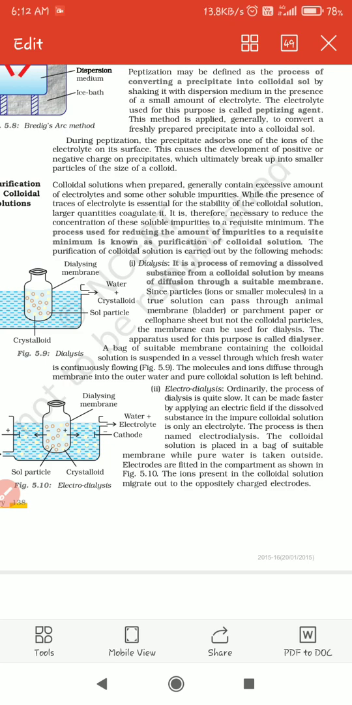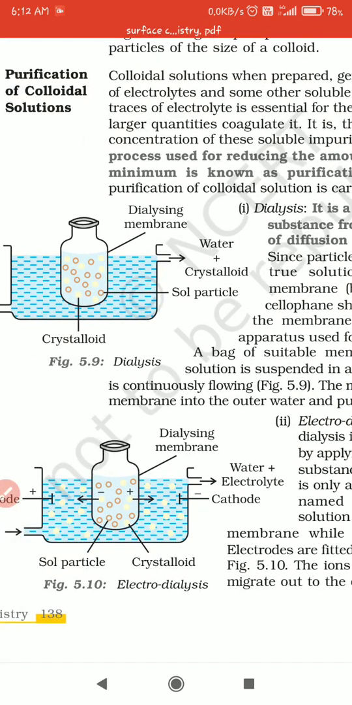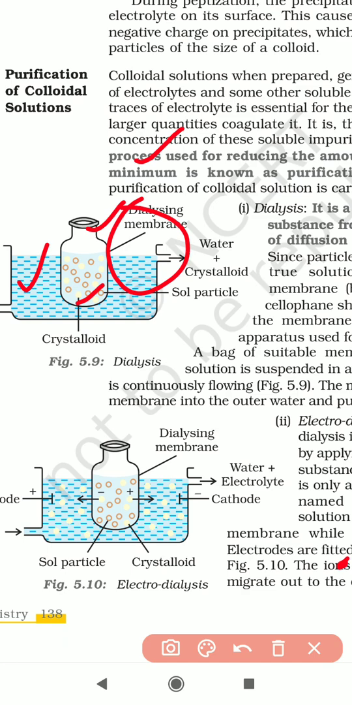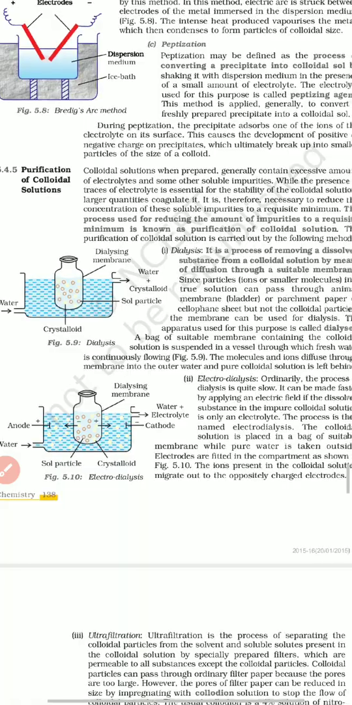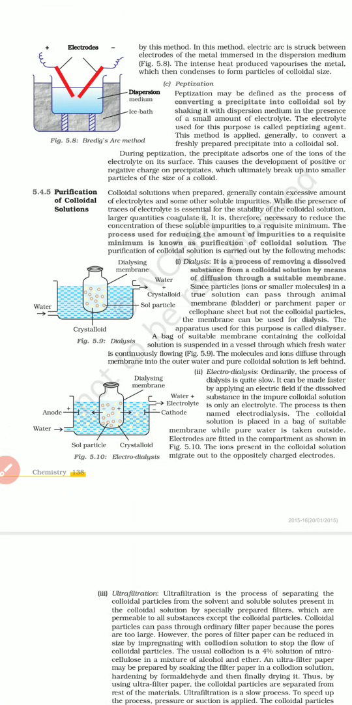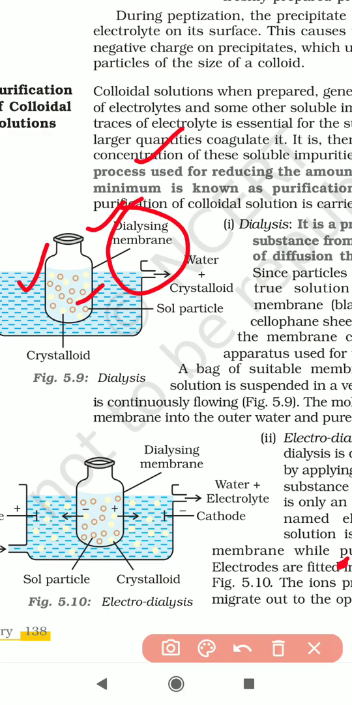Next one is electrodialysis. So dialysis and electrodialysis, what is the major difference? Dialysis is nothing but you take a colloidal salt solution and put it in one bag. This bag acts like a dialyzing agent. Inside the dialyzing membrane, some salt particles will be present. The pure components, the salt particles, escape through that dialyzing membrane. It comes outside.